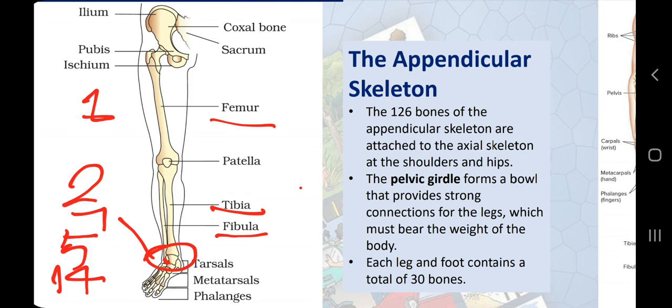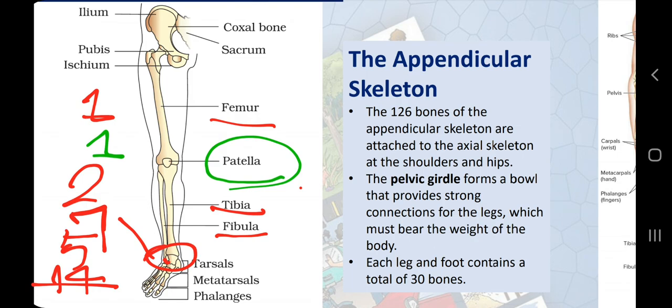So if you calculate these numbers, here we will get only 29 bones as compared to hand, because hand was having 8 bones in the wrist. Here in ankle we have only 7 bones. So why can we say that legs and hands have equal number of bones, 30? Because here we have one more bone which is called patella or the kneecap. So one kneecap is there, that is why this balance.